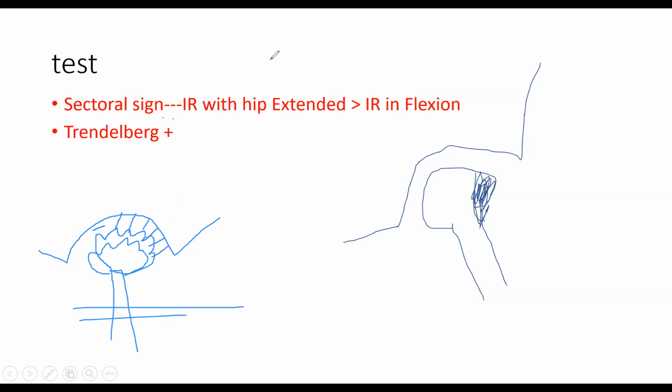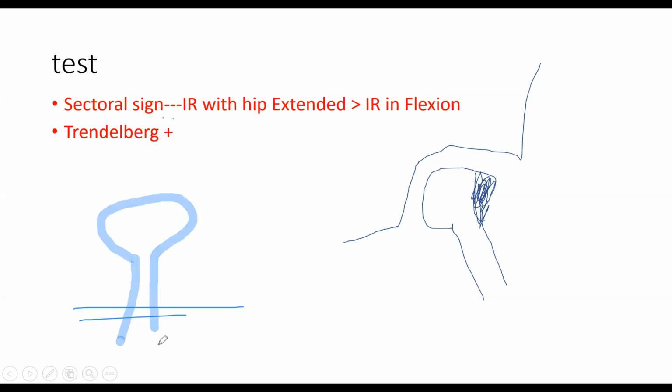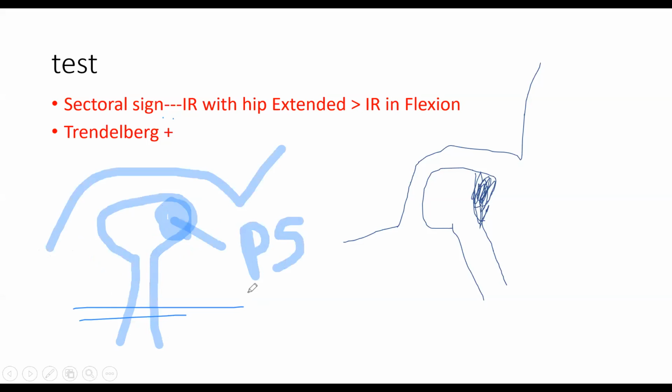Then depending upon which site. So normally, if this is your head and this is your acetabulum, this area is the main area, the posterosuperior area. The posterior and superior area is the main area where there is axial transmission, where the body weight goes.